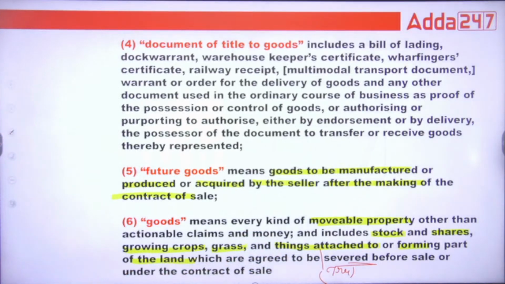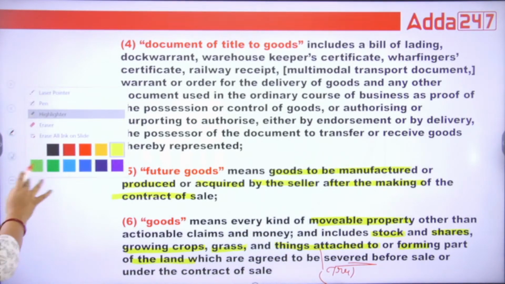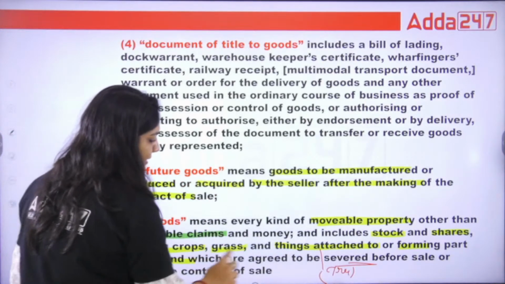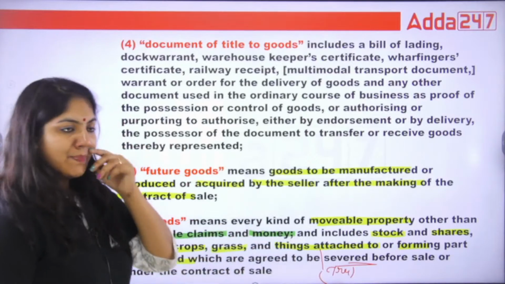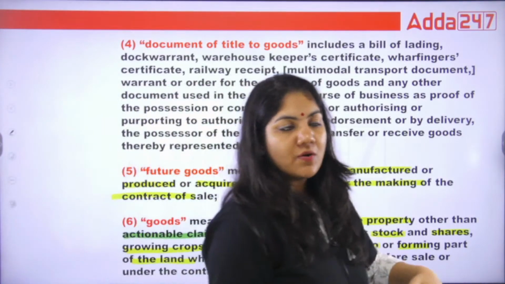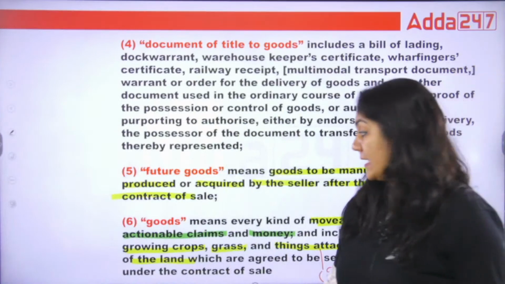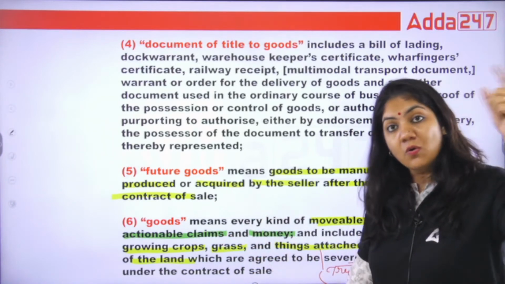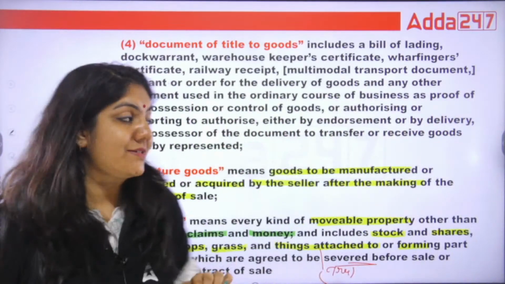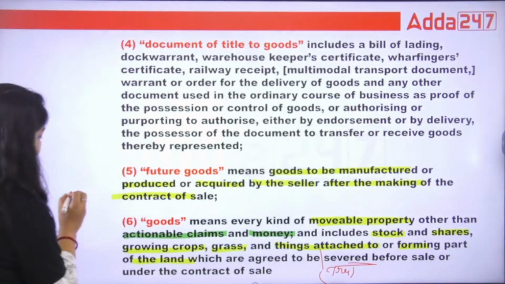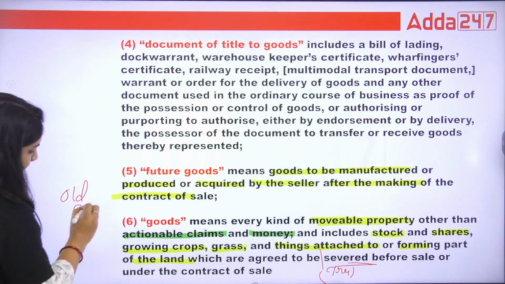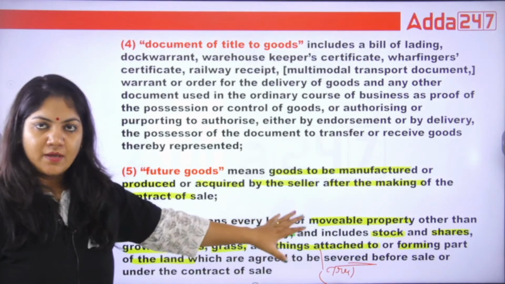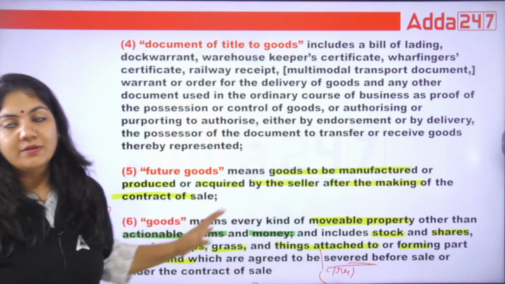So whatever I have highlighted in yellow is movable. And what is not included? Actionable claim and money. What is money? The currency which is currently in use, the 2000 note, 500 note, that is called money. Money will not come under goods. The old currency, please note it down, the old currency is included as movable goods, but the currency which is currently in use is not included.